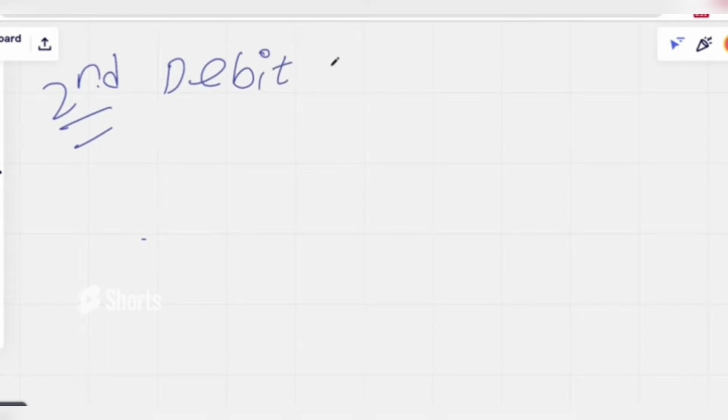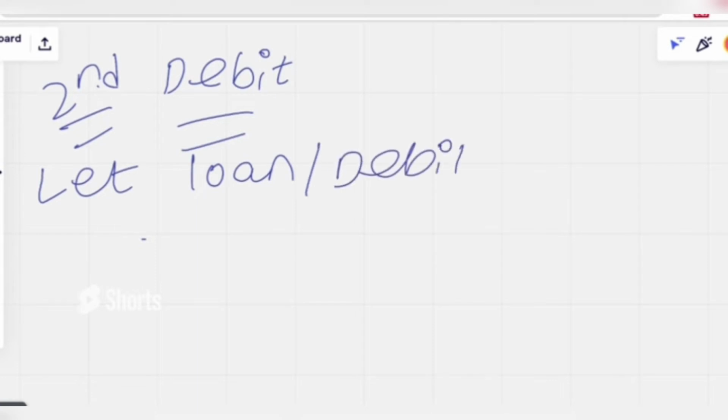Make it as the second model. The heading is debit. Whenever you have a debit or related words in your problem, there is a small simple trick. Let's assume an example so that it will be easier for you to calculate any sum regarding this. Let the loan or debit be rupees x.